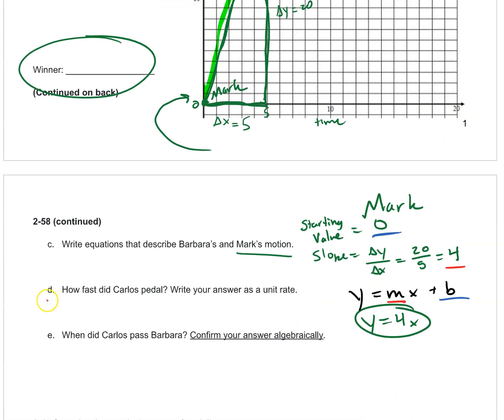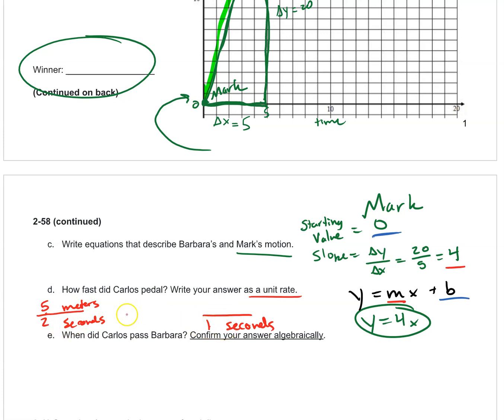So here's what we're going to do. 5 over 2, that's 5 meters and 2 seconds. All right, now if we want to write our answer as a unit rate, we need the denominator to be 1. So if you did 5 meters in 2 seconds, how many meters in 1 second?